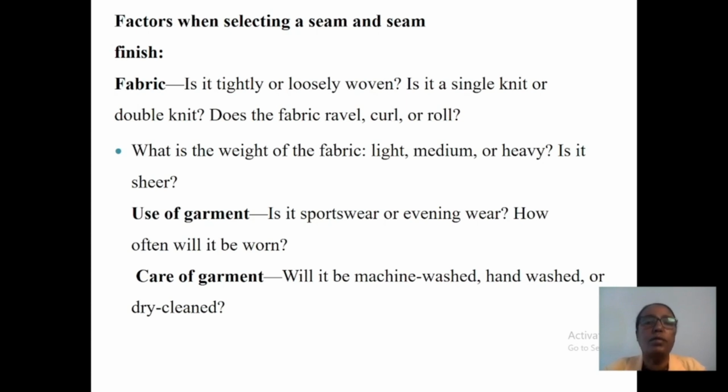Factors when selecting a seam and seam finish. Fabric is one factor. First of all, check the fabric properties and characteristics. Is it tightly or loosely woven? Is it a single knit or double knit? Does the fabric ravel, curl, or roll? The sewer should check these important factors first.